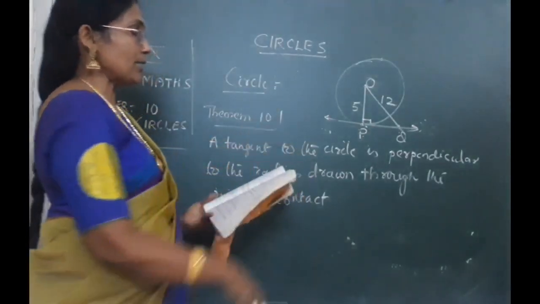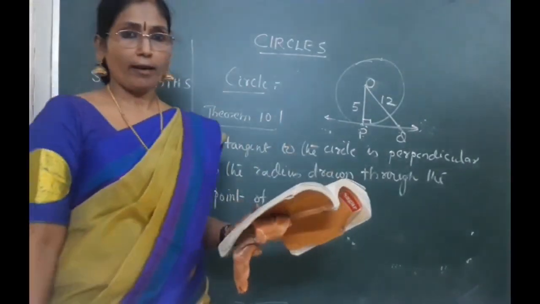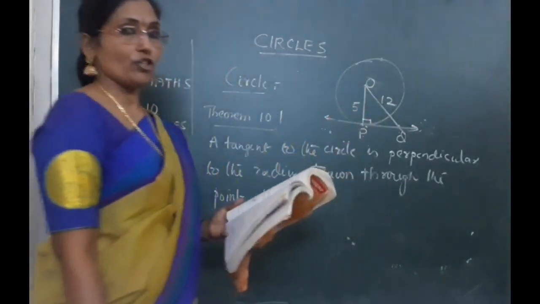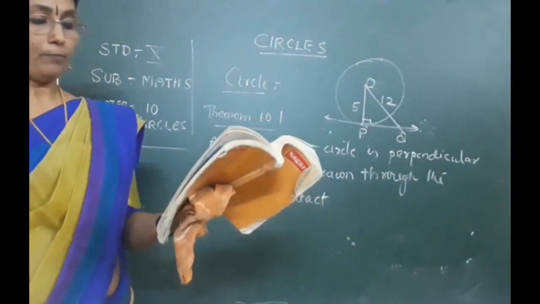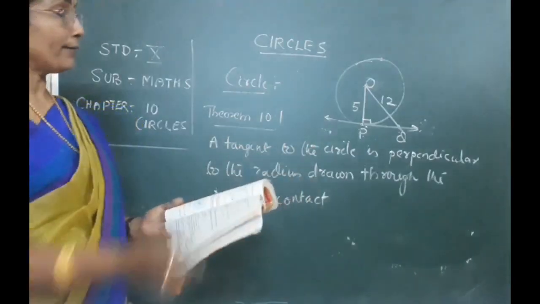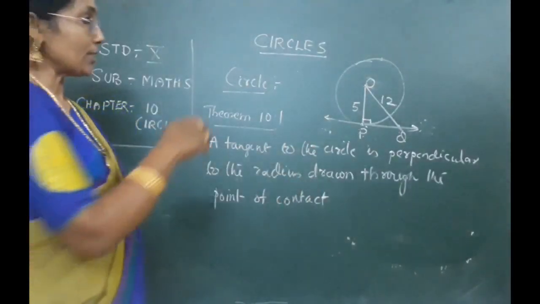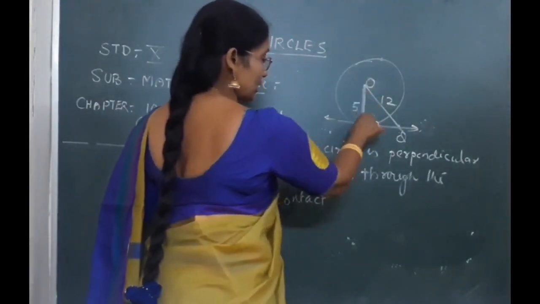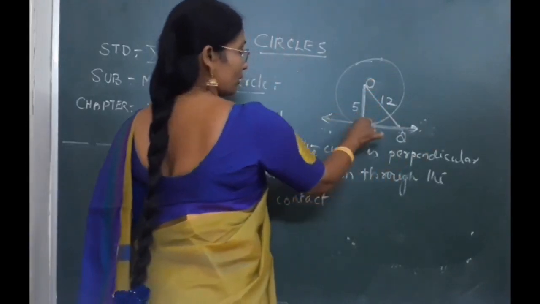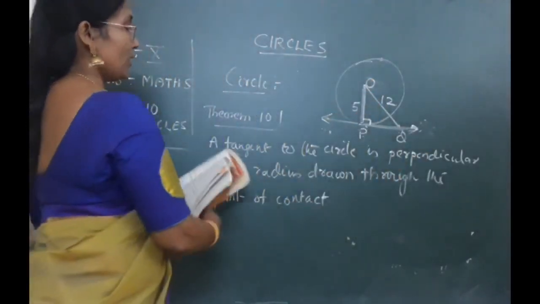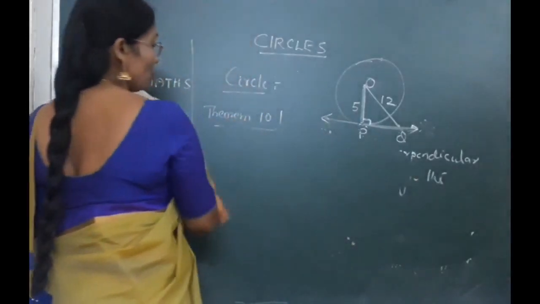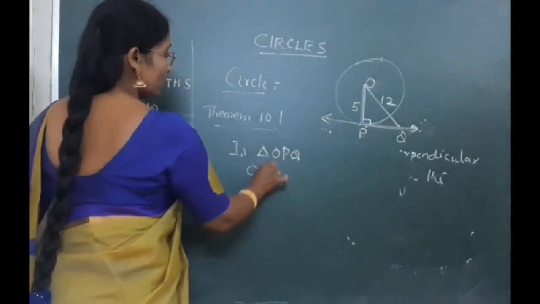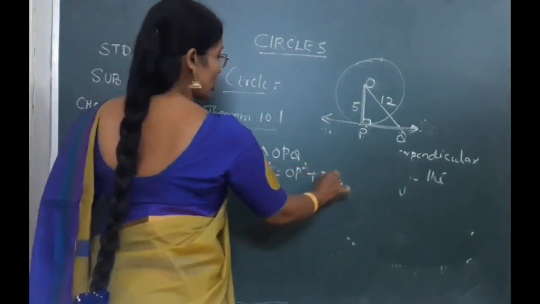So obviously you can see here that this is a right angle triangle. Is it right? It's a right angle triangle, so which theorem will you apply here? You will apply the theorem of Pythagoras, because it's a right angle triangle. So already we know that this line is perpendicular. That means the radius is perpendicular to the tangent at the point of contact. So in triangle OPQ, we can say that OQ square is equal to OP square plus PQ square.